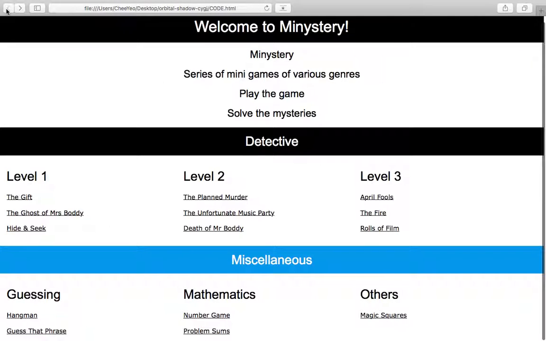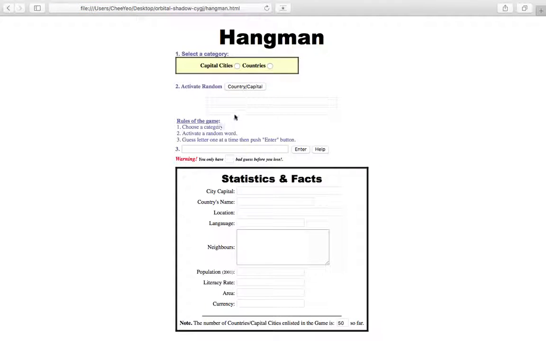The next Hangman game is more interesting. It allows them to choose between 2 categories, country or capital. Upon getting the right answers, user will then be informed of the statistics and facts of the country or capital, allowing them to gain more general knowledge. We got all the information off Wikipedia and stored them in arrays.